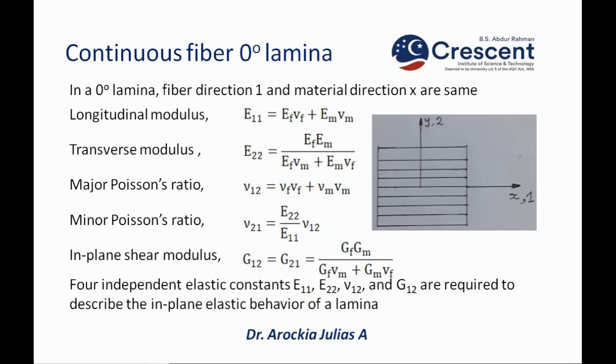Now, here you have to understand that E11 is always greater than E22, because in the fiber direction the modulus will be more. Matrix will have lesser modulus. So, generally E11 will be greater than E22, and the fiber contributes more to E11 and the matrix contributes more to E22. Also, nu12 is greater than nu21. So, these are some of the thumb rules.